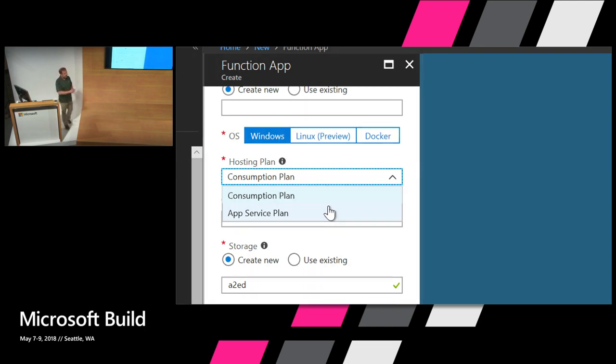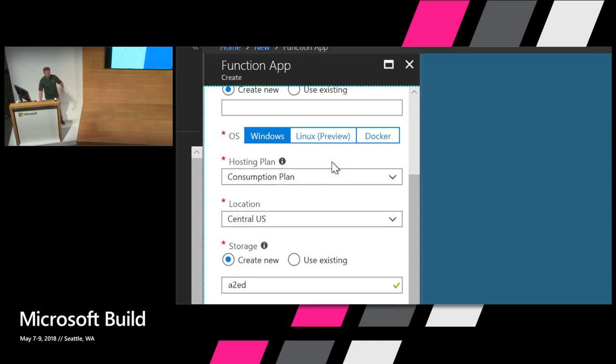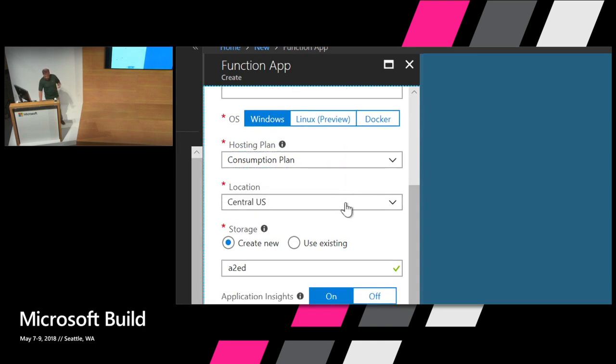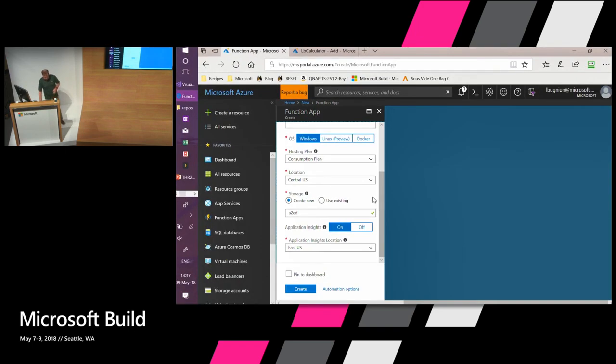And if you already have a website running in Azure on an app service plan, you can actually connect the function application to the same app service plan. And then, of course, at some point, maybe you have to upgrade because you're using all your bandwidth. It can be. But that gives you also a better feeling because you know exactly what you're going to pay every month, okay? So you can choose. For beginners, I recommend consumption plan because it's really only when you run the function that you're going to get billed. Location, storage account, and finally we have application insight, and so this is the analytics. We offer the same level of analytics as for websites, and so you can know who is calling my application, where are they located in the world, etc.